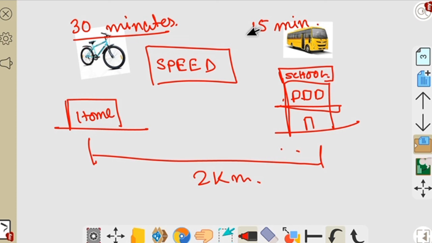So for a fast moving object, we can say the object has high speed, and for a slow moving object we can say the object has low speed. If you want to know what is speed, you have to wait, because I shall upload the next video about this word speed. That means what is speed, what are the units of speed, and also some numericals.